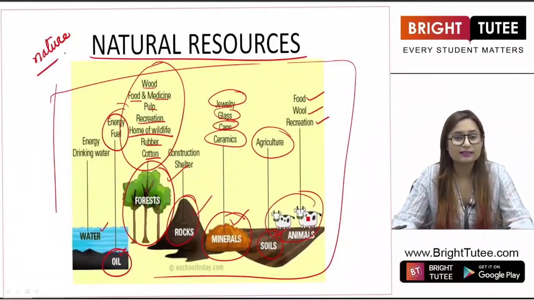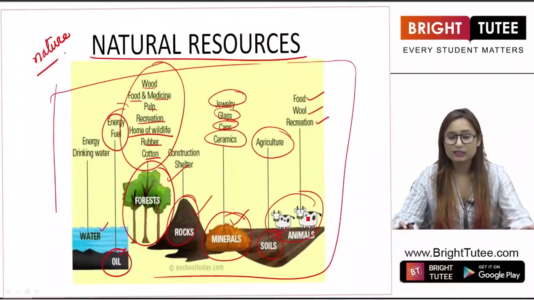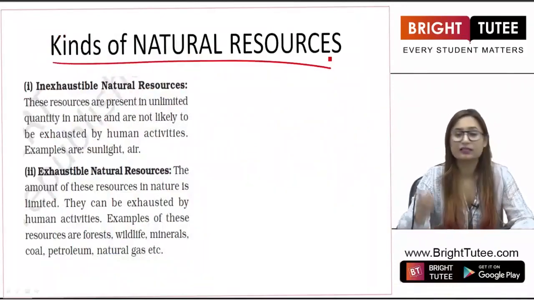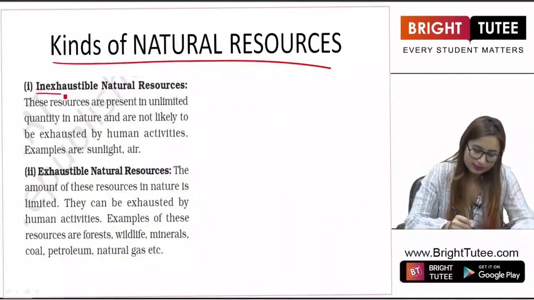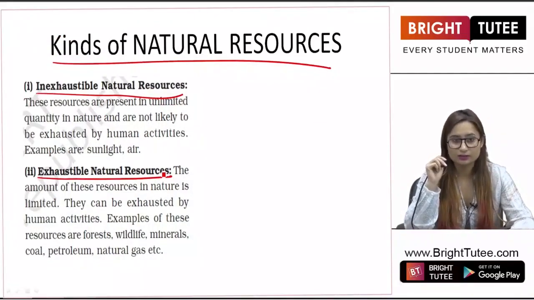So we must understand that there are some resources which are limited. We cannot use them as much as we want. We must understand that after some time these resources will exhaust, right? So let us start. There are two kinds of natural resources. The first one is inexhaustible natural resources and the second one is exhaustible natural resources. There are two kinds of natural resources, right?